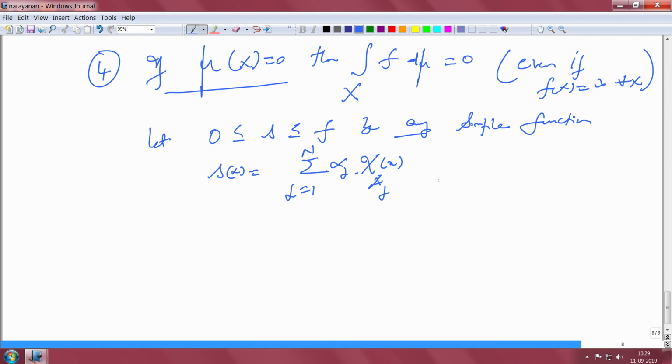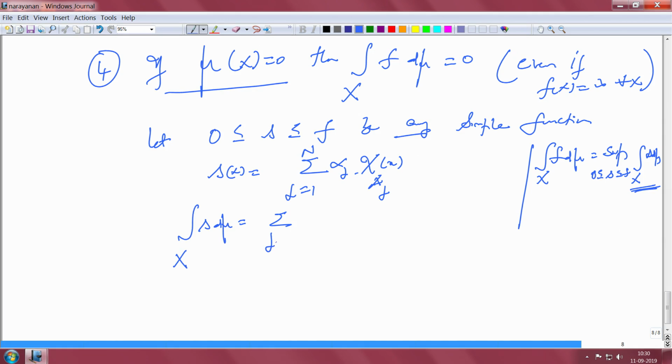Now, the integral of f is the supremum over certain things, right. So, the supremum over s less than or equal to f of the integral over X of s d mu. Okay. So, I want to calculate these things and then take the supremum. If I look at the integral over X of s d mu, well, what is the definition? This is simply the sum over j equal to 1 to N of alpha j mu of A j, that is our definition. But what do we know about mu of A j? Mu of A j is less than or equal to mu of X, which is 0. So, all this is 0.